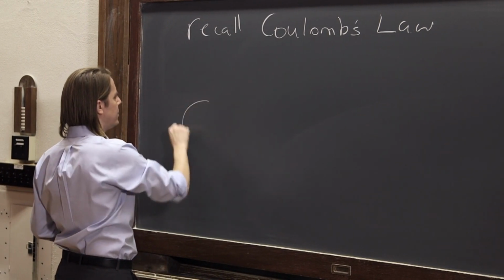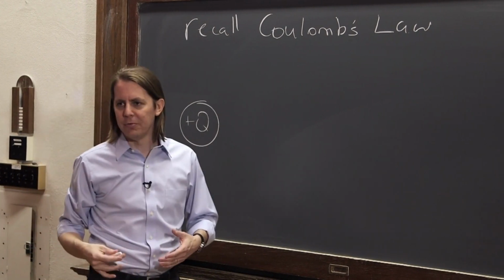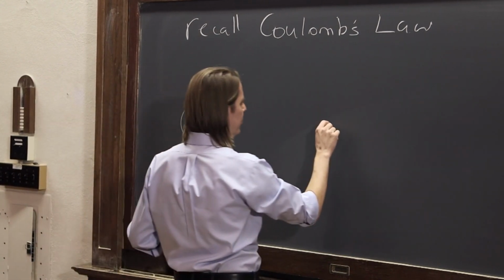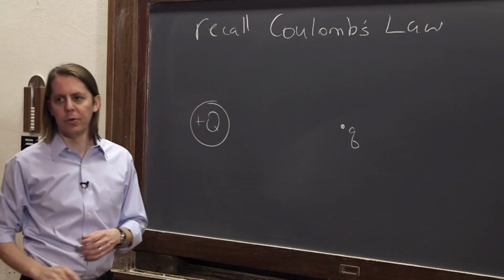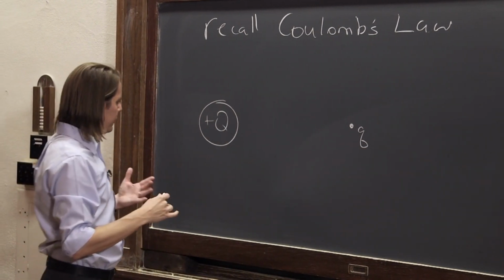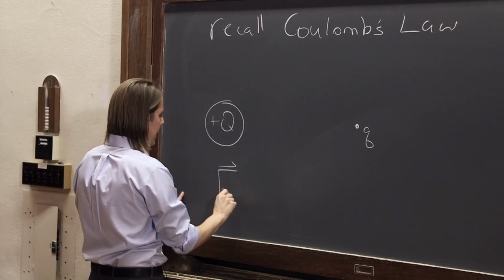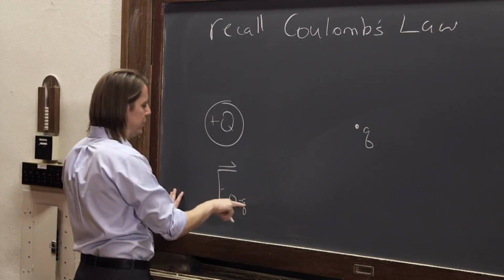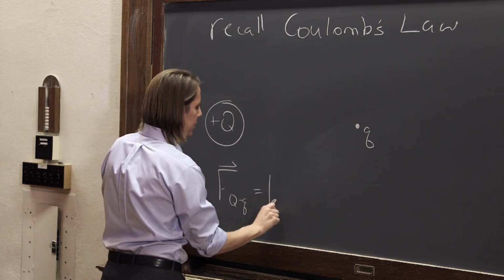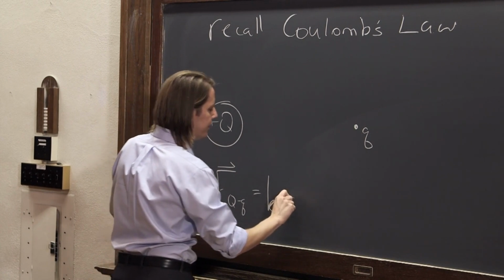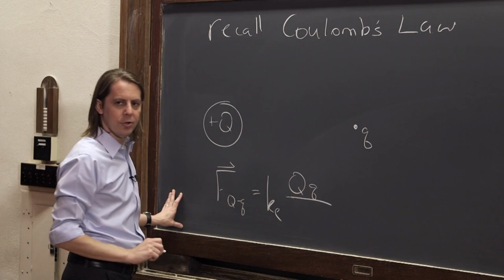Let's say we have a big charge plus Q here. And let's think about it like we did with the electric field. Let's draw a little charge further away, little q. So big Q and little q. Coulomb's law told us the force between big Q and little q. So F, and we had this notation Q to q, the force big Q will apply to little q, equals Coulomb's constant times this charge big Q, this charge little q.